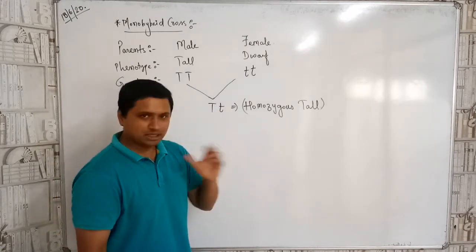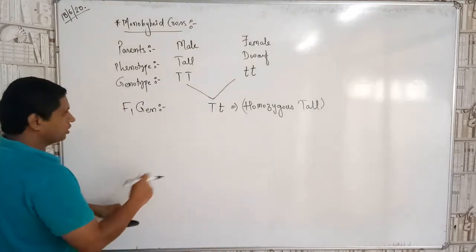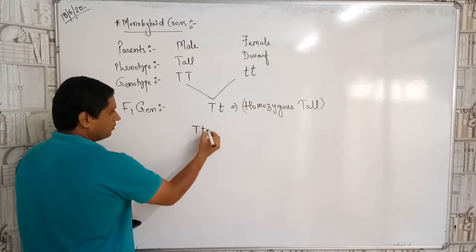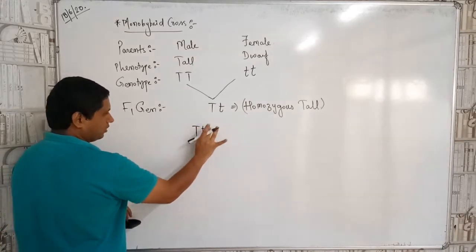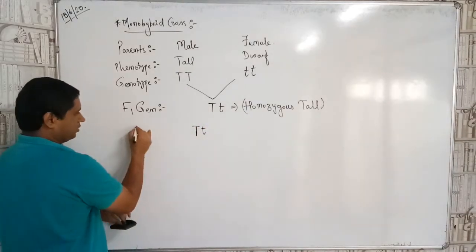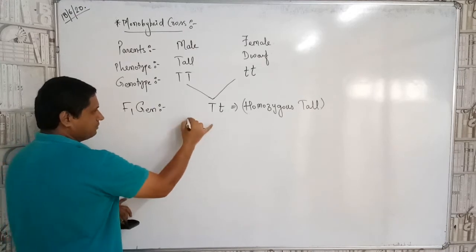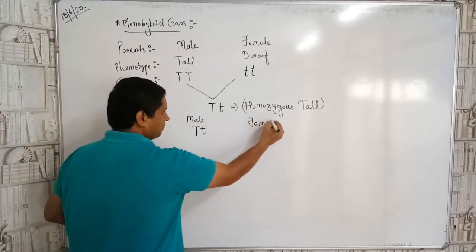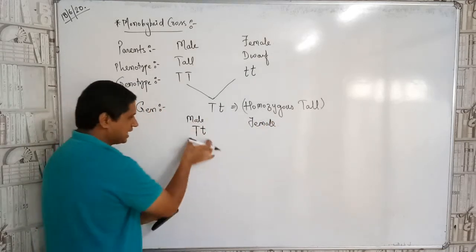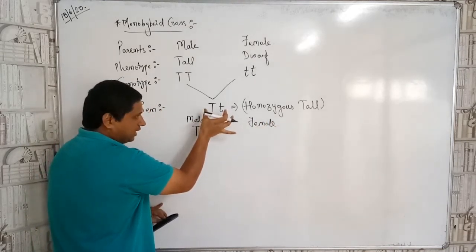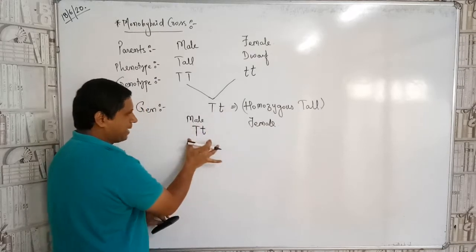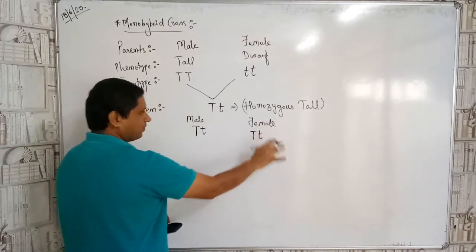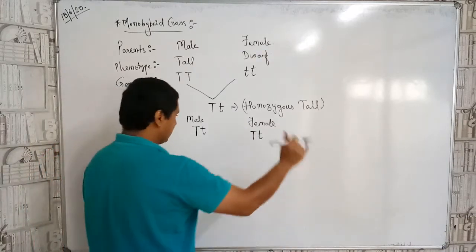Now let us do something else. He took the male and the female plants having mixed characters like this one. He took the F1 generation as the male parent, and the female again the same. Okay, understood?